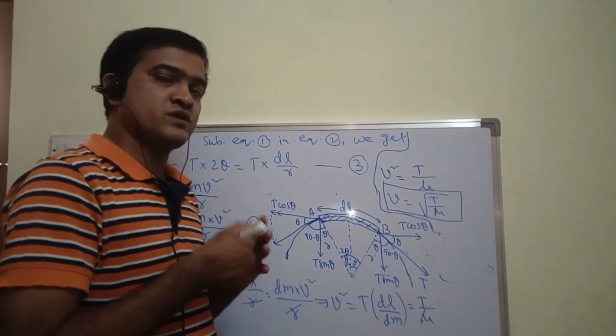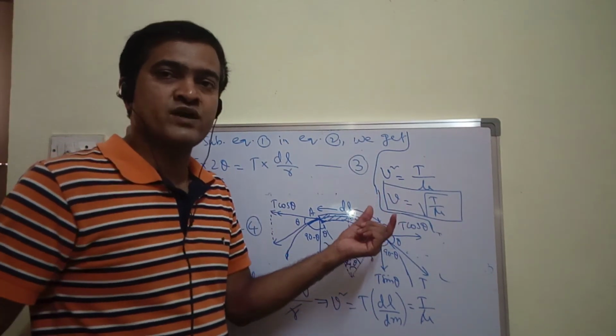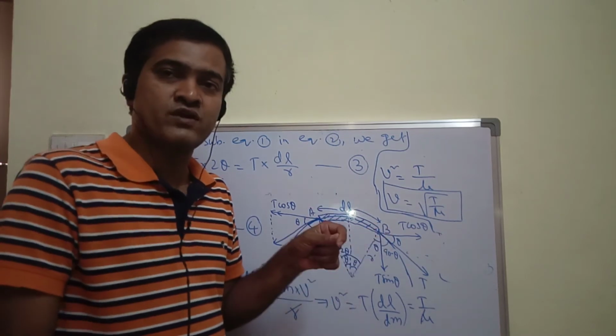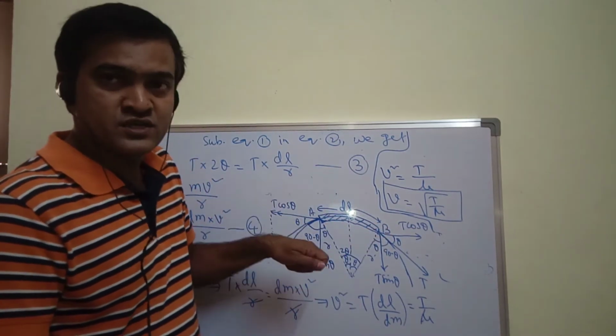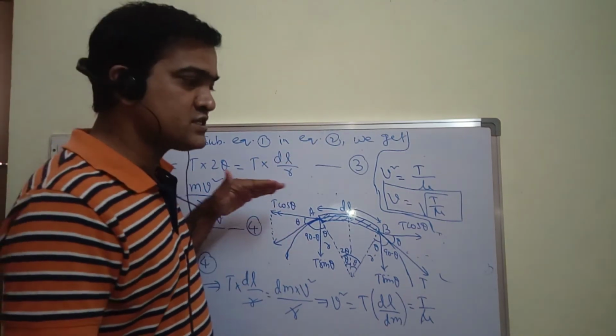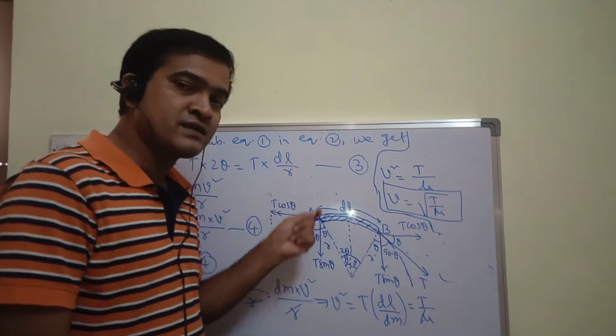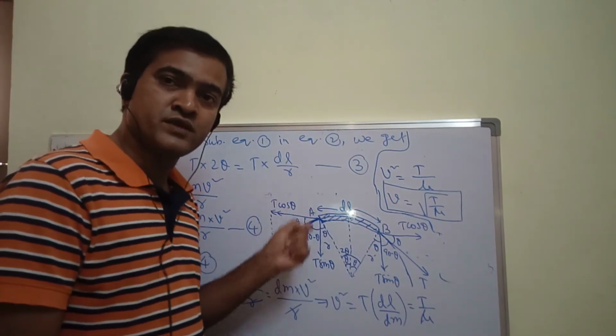Fine. Let me explain again why we call this a transverse wave. I plucked the string in the upward direction and released it, so the pulse is moving in the horizontal direction, whereas the particle is vibrating about its mean position.